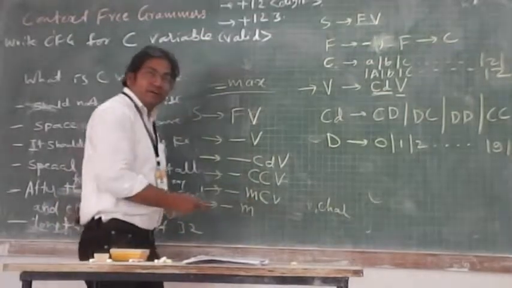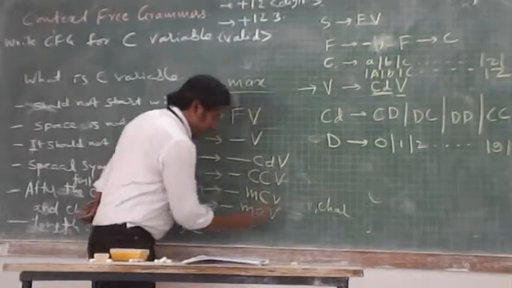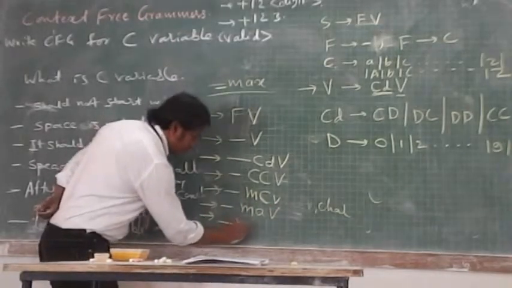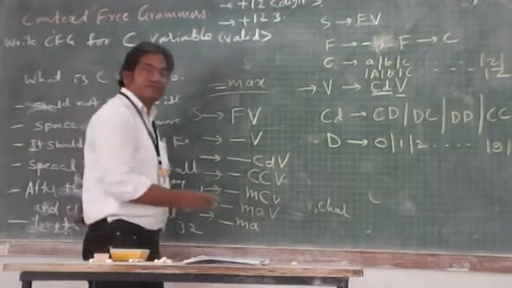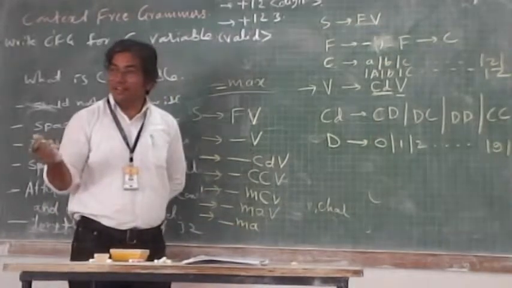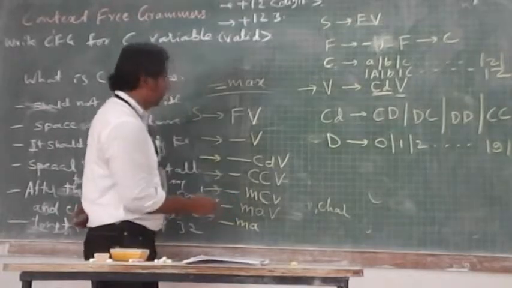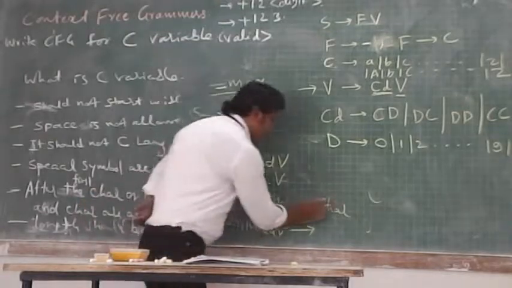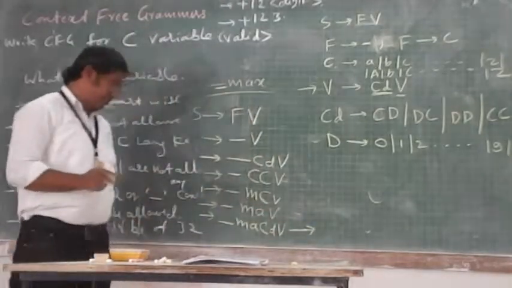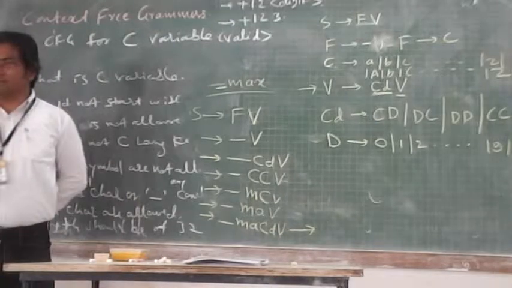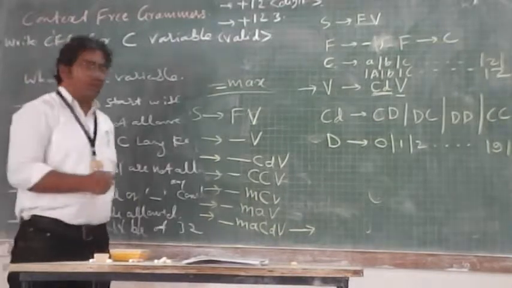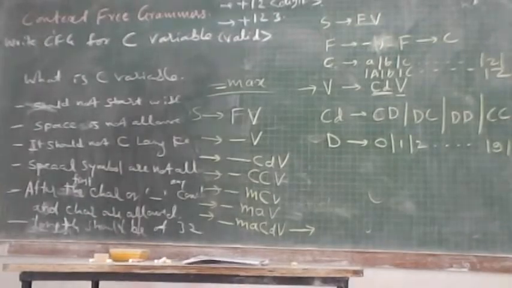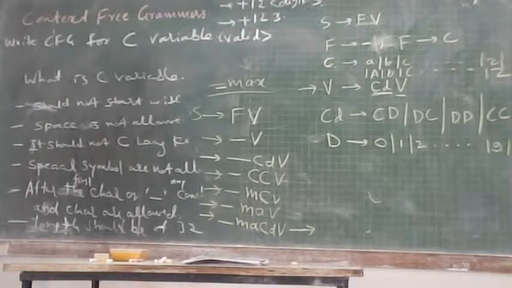This C I can replace by what? A V. Underscore M A V I can replace by what? CDV. That CD I can replace by what? C or D.